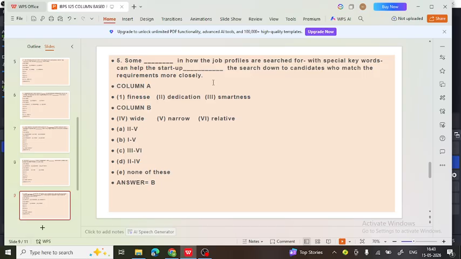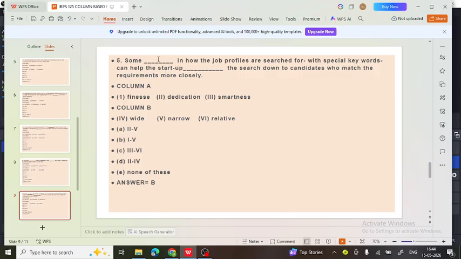Now let's see the given options in column A and B. Finesse, dedication, smartness for column A, that is for the first blank. So some finesse in how the job profiles are searched, or some dedication, or some smartness. We need to use the noun form here. Dedication won't fit, so more appropriate is finesse.